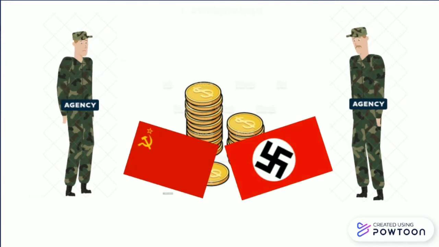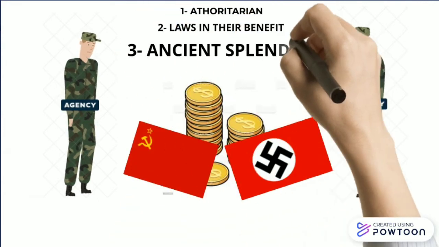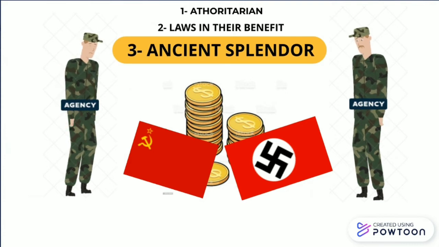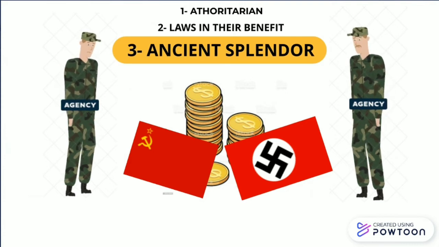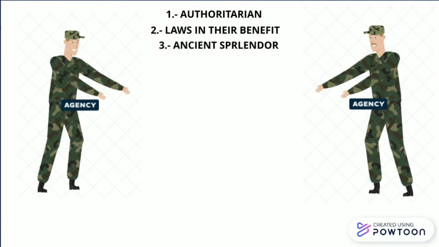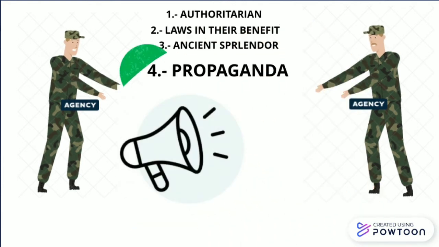Both seek ancient splendor, which means that, for example, Hitler wanted Germany to be as it was during the First World War, and Putin wanted the USSR to be unified again. They both have strong support in propaganda. Hitler and Putin used TV channels to spread their ideas.